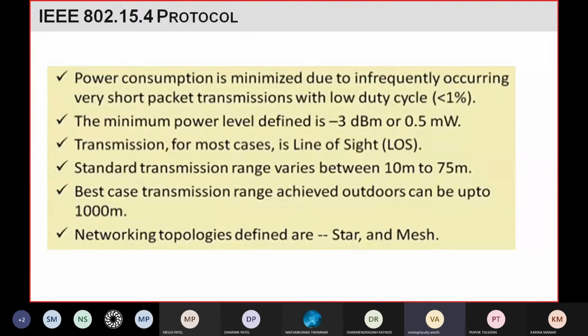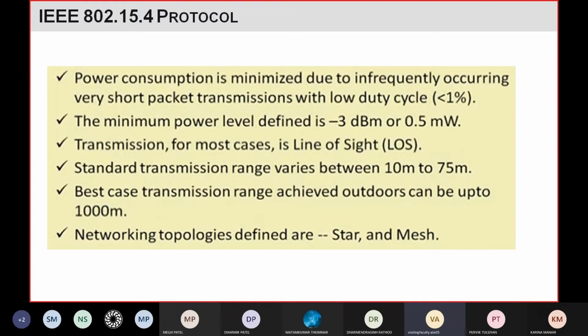If you talk about power, then the minimum power level is defined as minus 3 dBm, or we can say 0.5 millivolt. So that much small power is needed when you transmit the signal or when you do the communication.